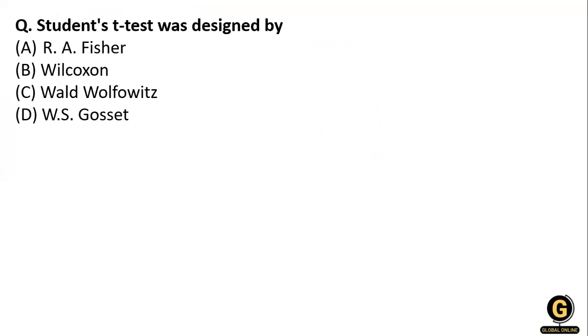Now the next question: the Student's t-test was designed by, a simple question. Option A R.A. Fisher, Wilcoxon, Wolfowitz, or Gosset. Yes, option D, Gosset, introduced the t-test.